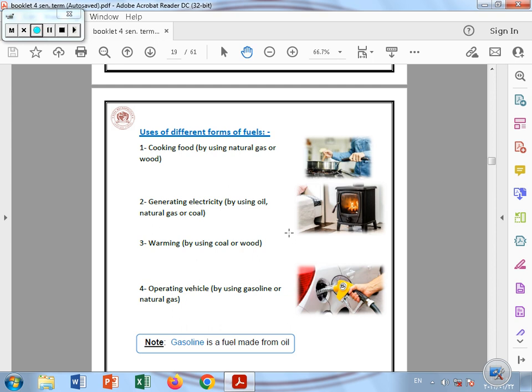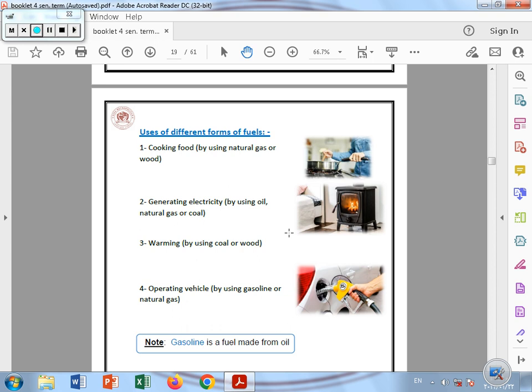We can use oil inside the factories or the electric power stations so we can produce electricity, and this electricity can be used to operate different devices in our life. To generate electricity, we can use oil, natural gas, or coal. In warming our homes, we can use coal or wood. We can burn both of them, and they produce thermal energy that keeps us warm.